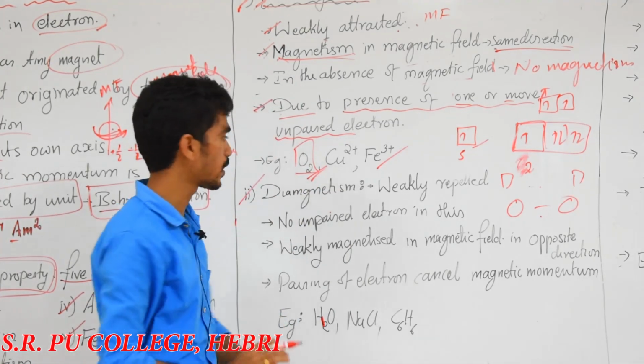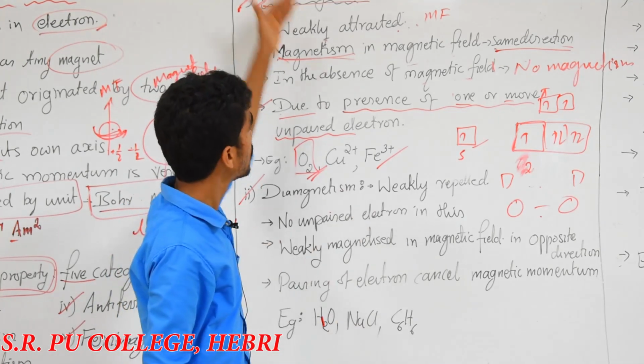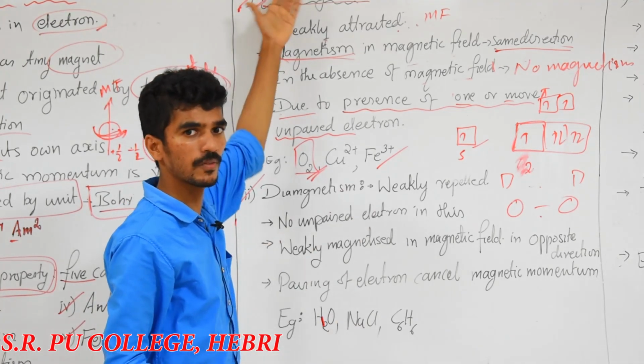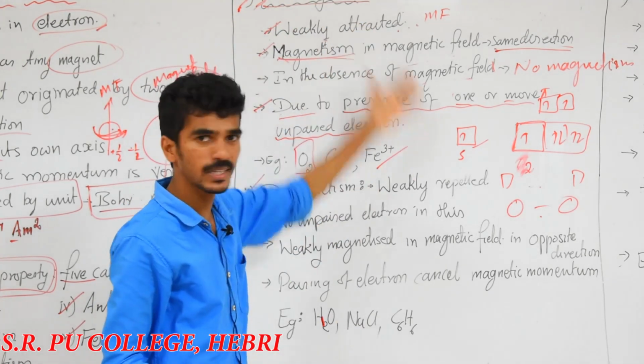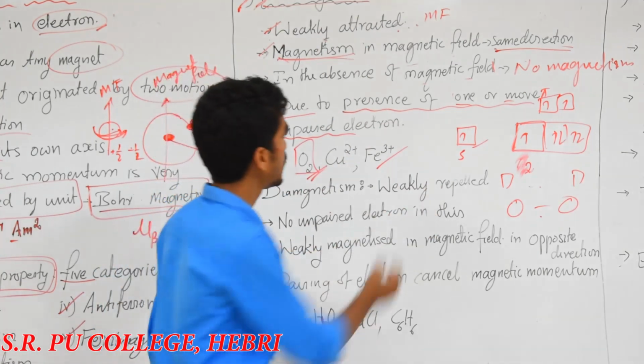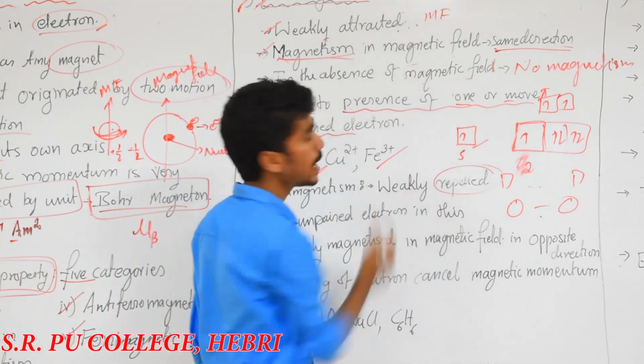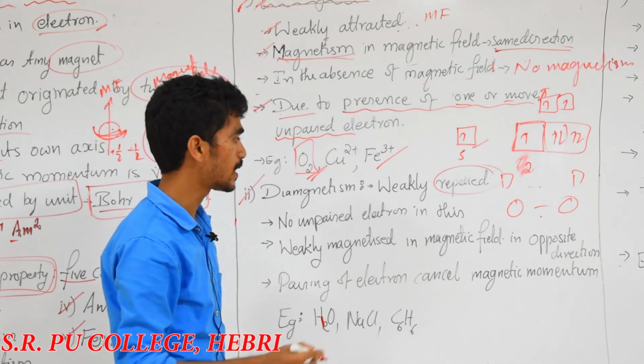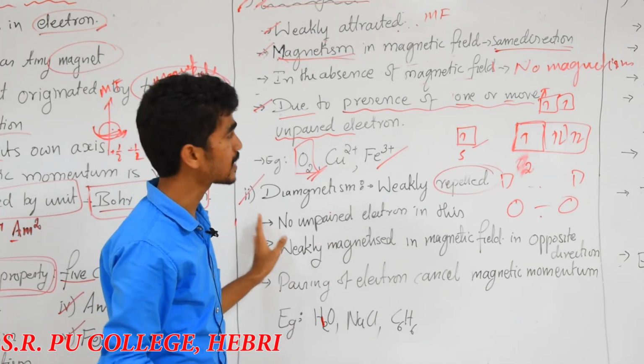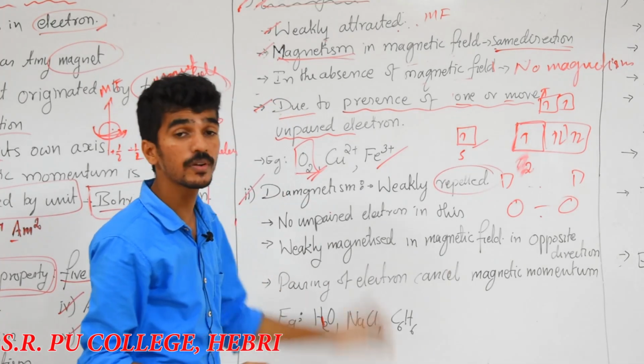Now next we will move to diamagnetics. Here, it is the reverse of paramagnetic. Why? Because it is weakly repelled, whereas paramagnetic is weakly attracted. Here it repels, but there it attracts. Now, what is the difference in properties between these two?